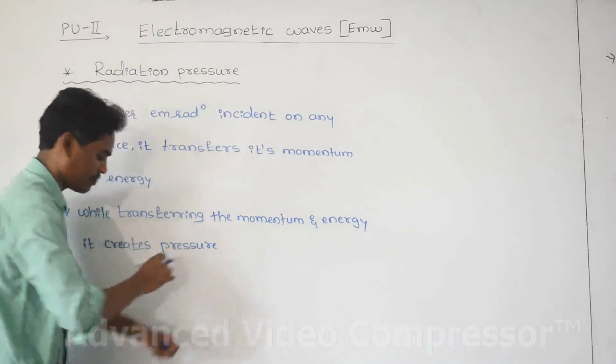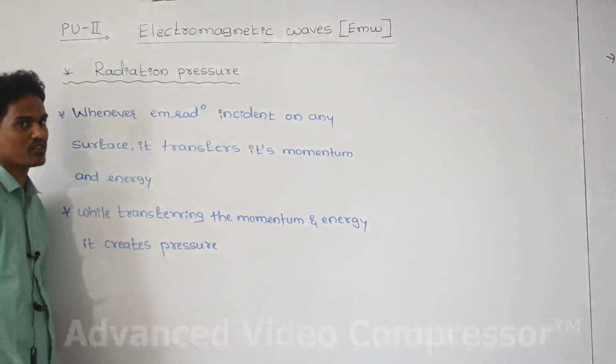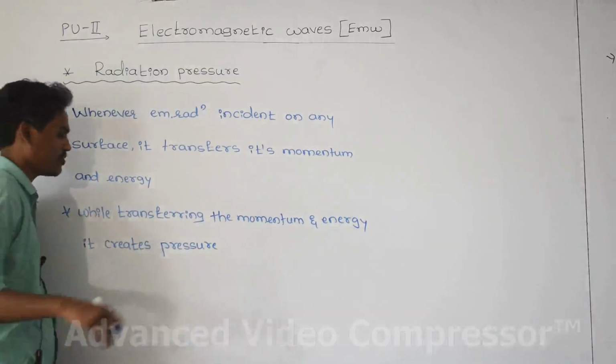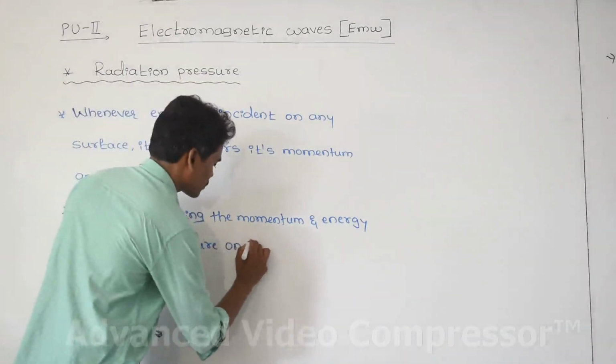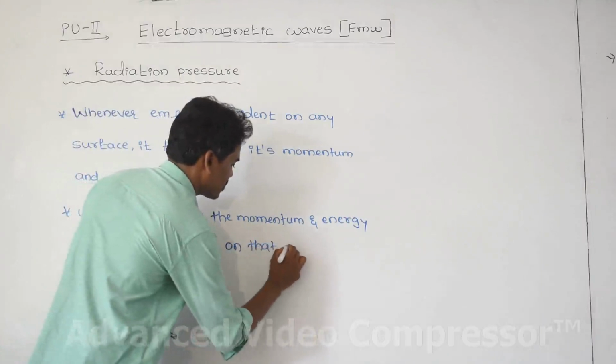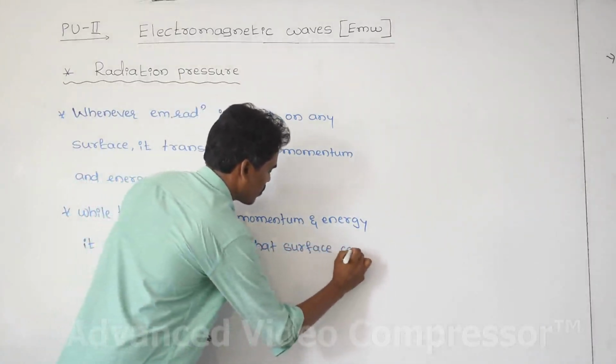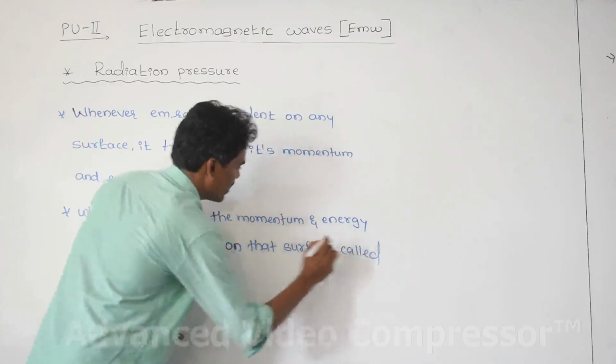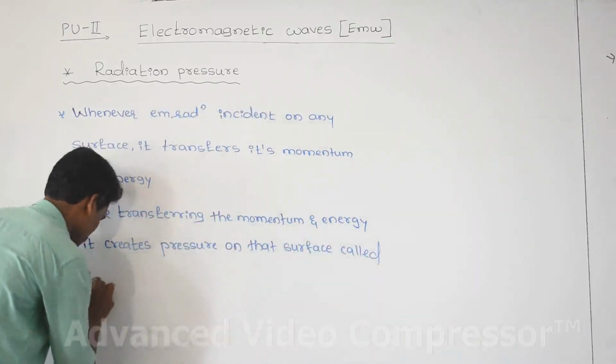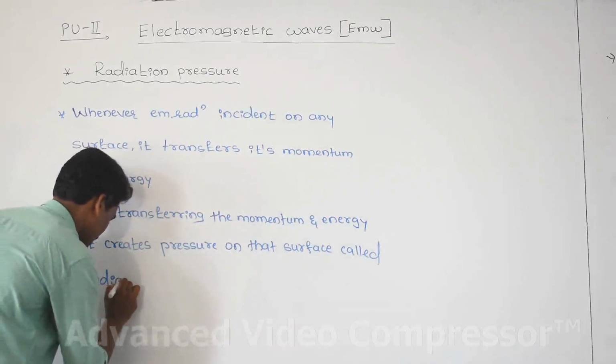Not only the hand, it creates pressure on any surface. That pressure on the surface is called radiation pressure.